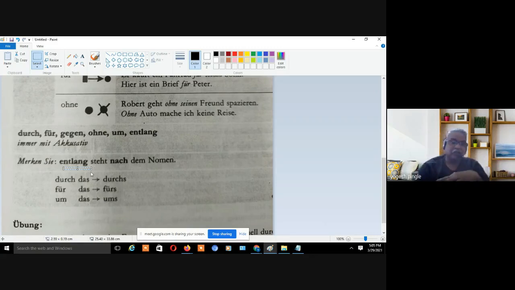It stands after the noun always. And how you can say durch, durchs, für, fürs, um, ums. So like this, right? Now where we have to join, where we will not join, right? So examples are given to you. We have to stick with the examples. We cannot add from our side only, right? We should not try joining according to ourselves. We have to go as it is given.